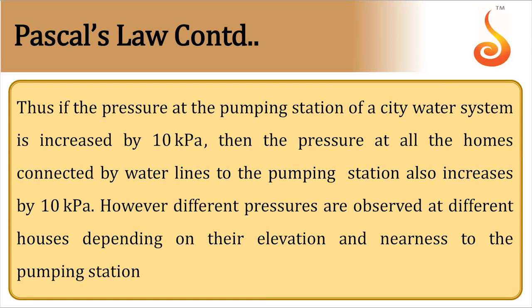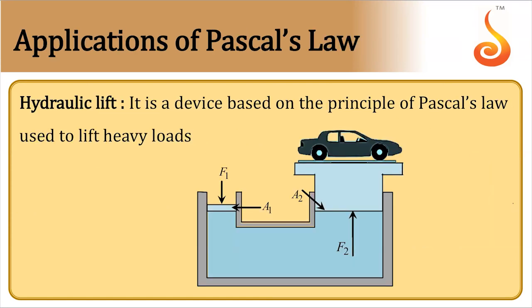Coming to applications of Pascal's law, it is used in the hydraulic lift. It is used to lift heavy loads. On the left hand side, we have a piston where a small force F1 is applied, and the heavy load to be lifted, like a car, will be on the other side, and there is a U-tube connecting them filled with a fluid. Generally, it will be oil. When you apply a small force here on a small area, the pressure here is F1 by A1, then the same pressure appears here according to Pascal's law. So that will produce pressure F2 by A2.